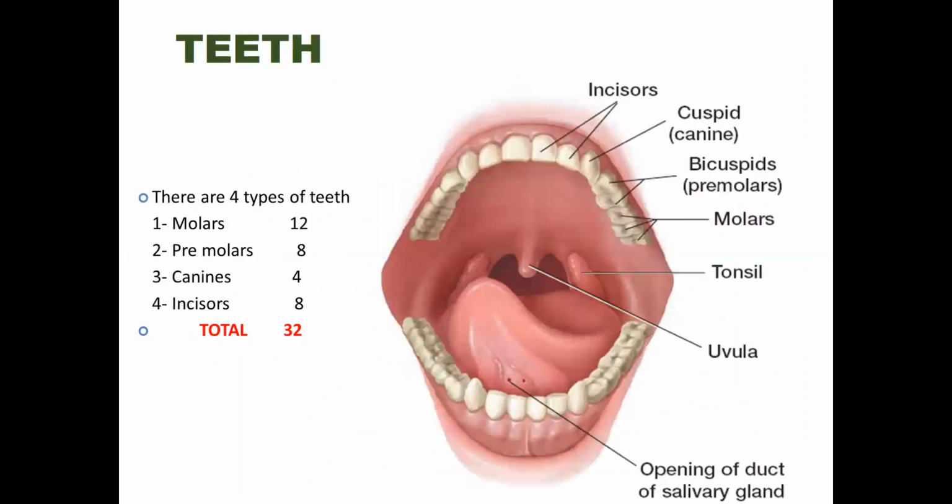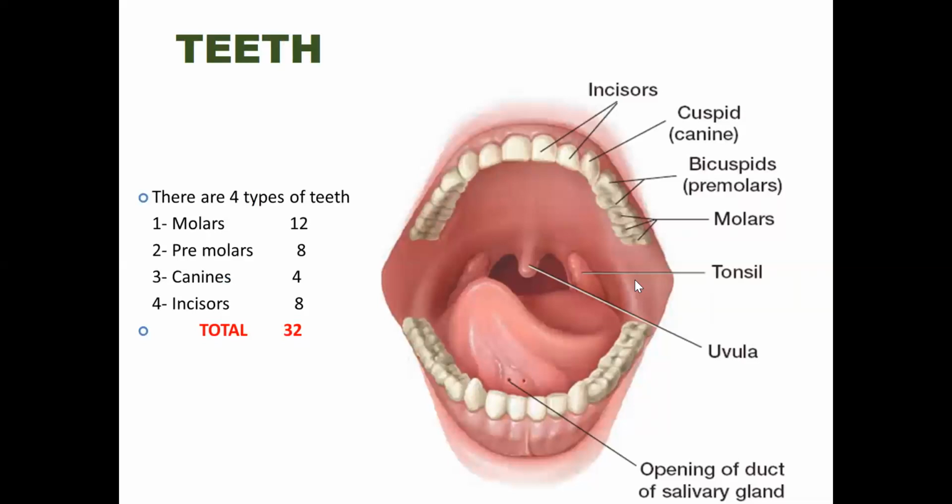See here, these are the teeth in our mouth, in our buccal cavity. Our buccal cavity contains teeth and also the tongue. See here, the tongue, teeth, and salivary glands. Salivary glands are beneath the tongue, and also here, salivary glands are also present here. Okay, so